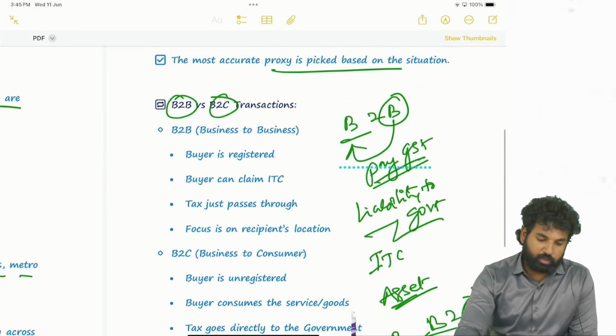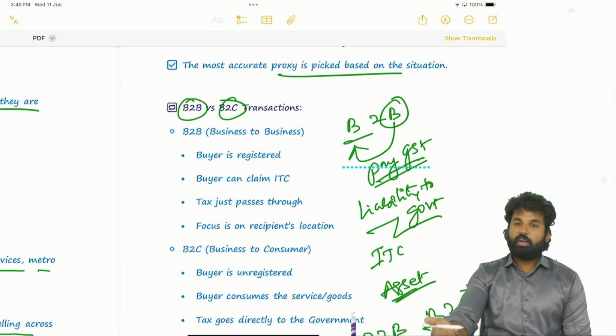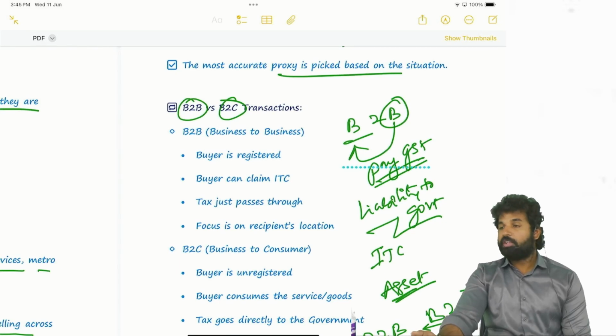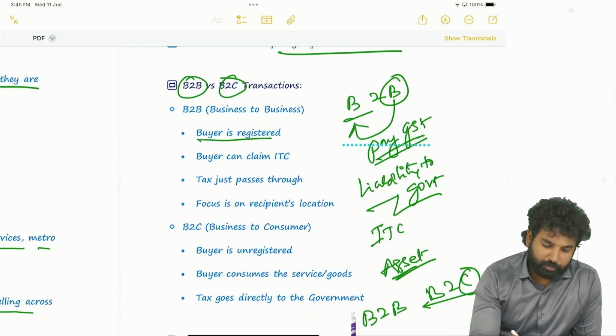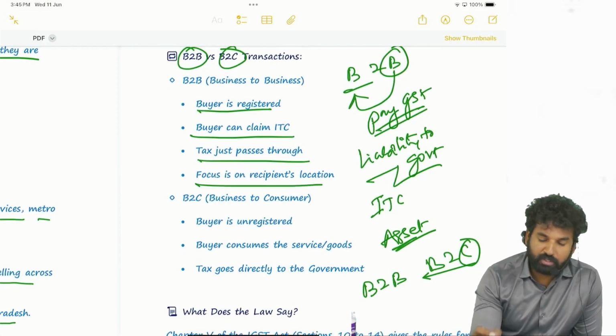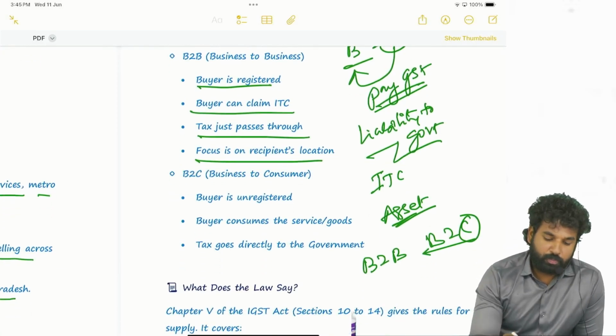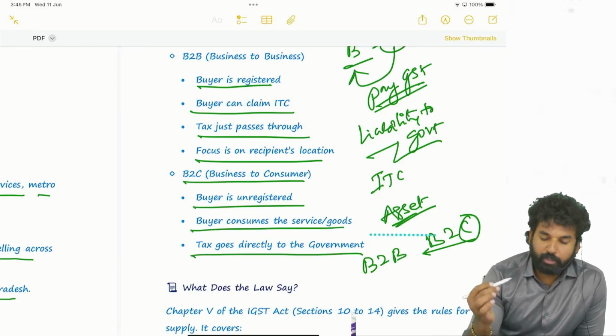We have B2B transactions, which are business to business, registered person to registered person. We have B2C transactions, which are registered person to unregistered person. When we enter into the ultimate B2C transaction with the ultimate consumer, the revenue is accruing to the government. If the buyer is registered, the buyer can claim ITC, tax just passes through, and the focus is on the recipient's location. In B2C, business to consumer, the buyer is unregistered, consumes the services or goods, and tax goes directly to the government.